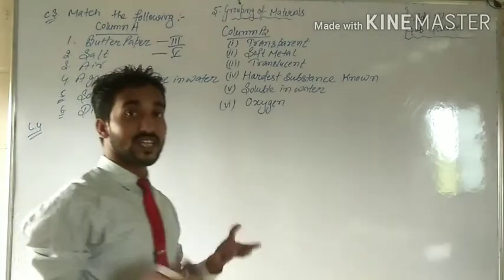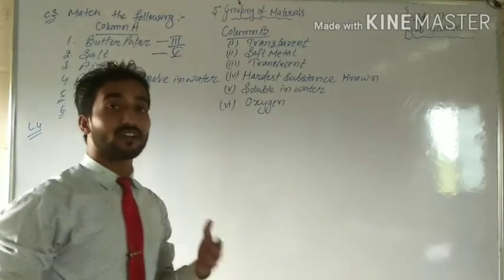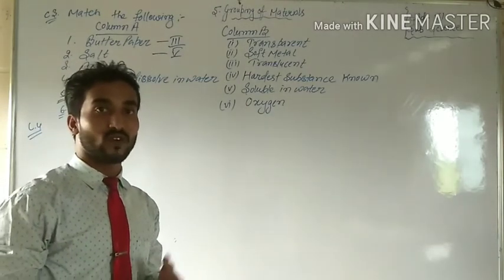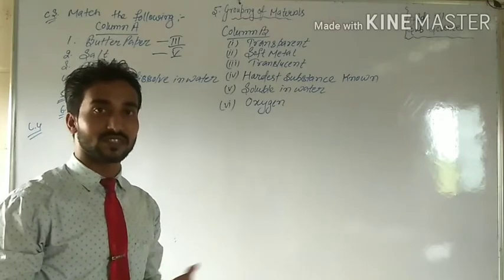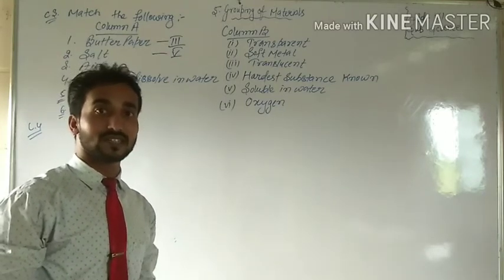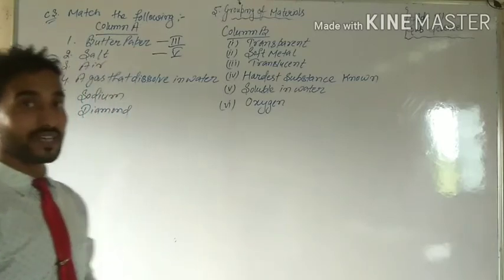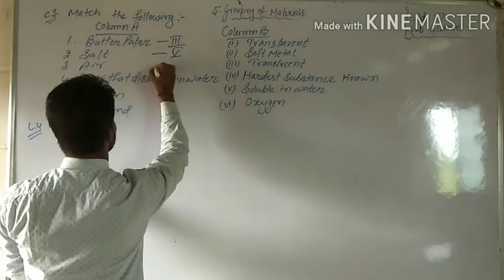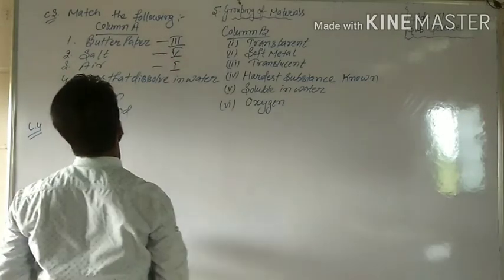In question number 3, air. Do you think what is there? How and why is everything visible? What are the things around us? Why are they visible? Because air is already there. In spite of that we are seeing, it means we can say that air is transparent. Air is transparent.